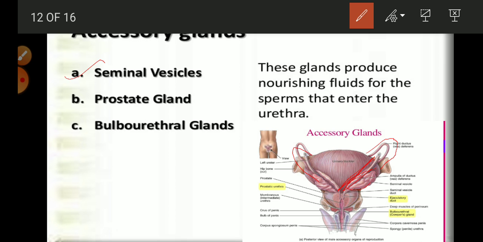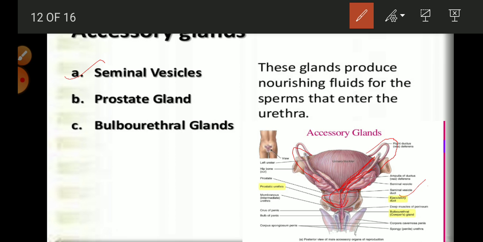Then the sperms move through the ejaculatory duct, which is present here, from where the sperms are ejaculated into the urethra. Here the prostate gland is present.